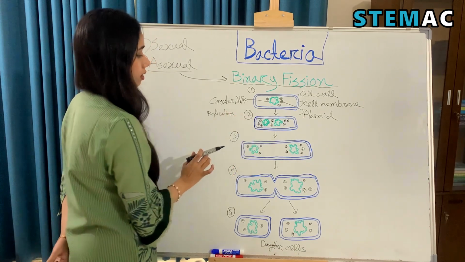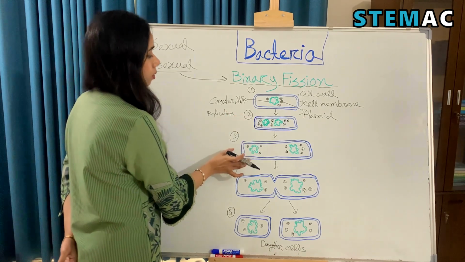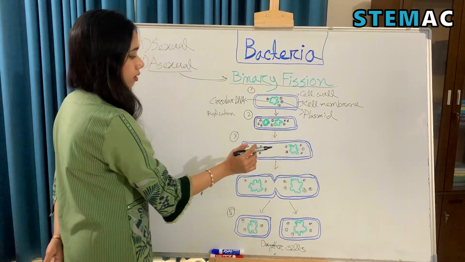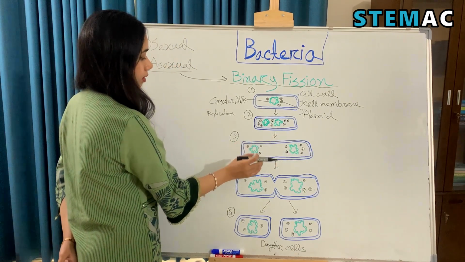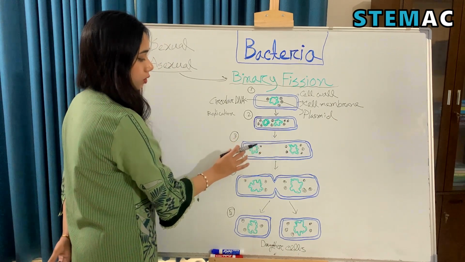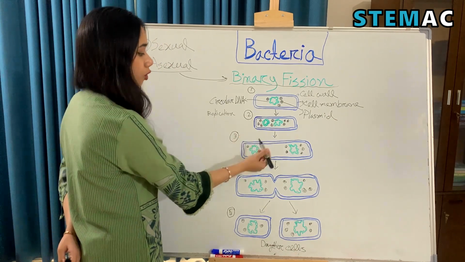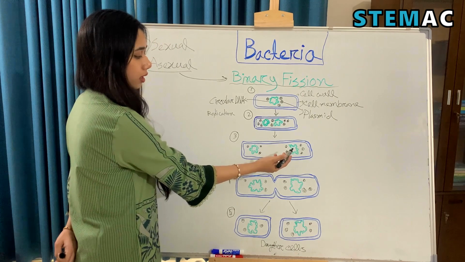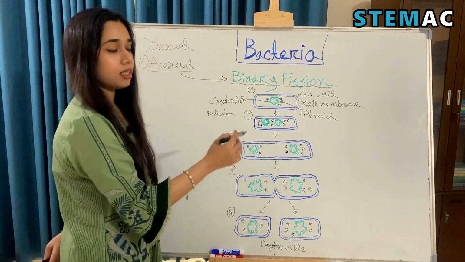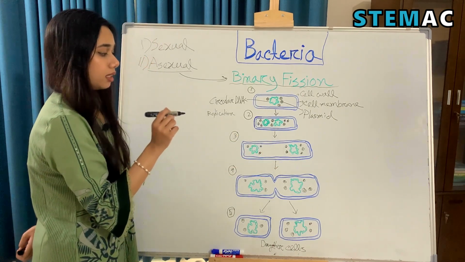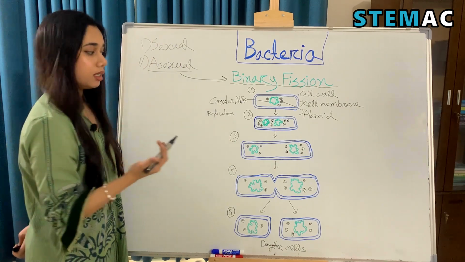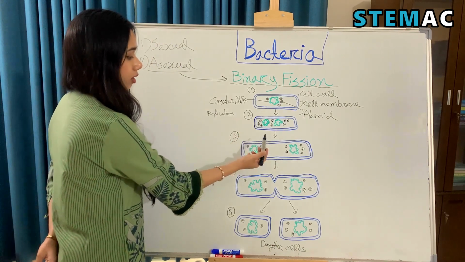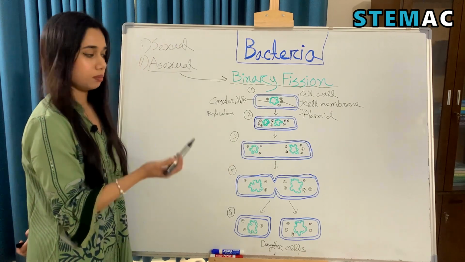After this, the cell will elongate. Here we can see that the two DNAs have moved to two sides of the cell along with the plasmids. This is so that the two cells that we will get after the split each get a copy of the DNA and also the plasmids.